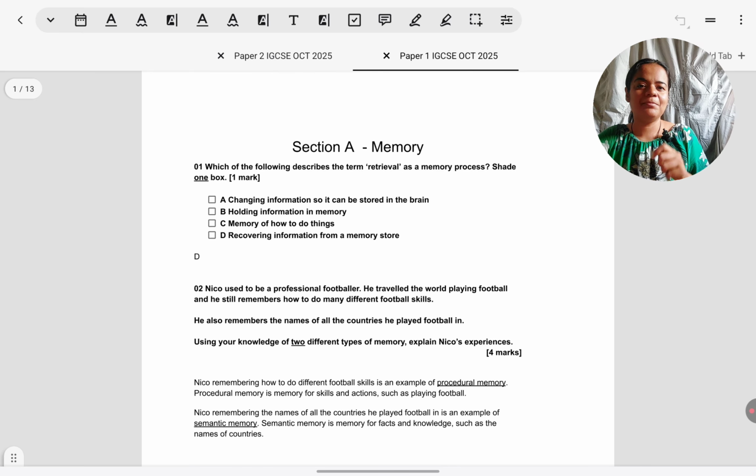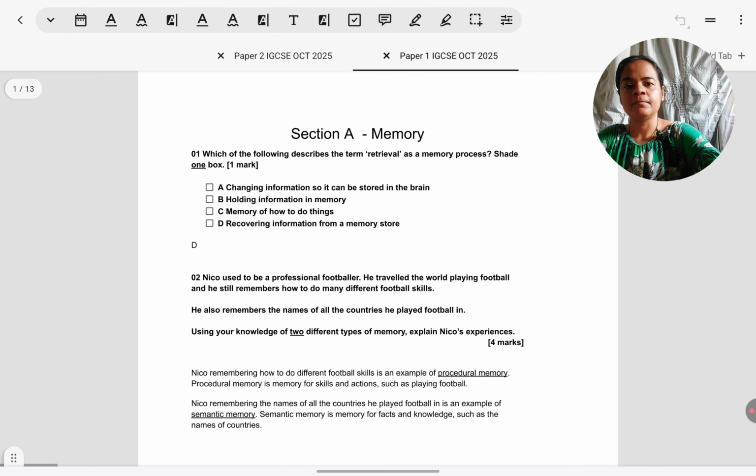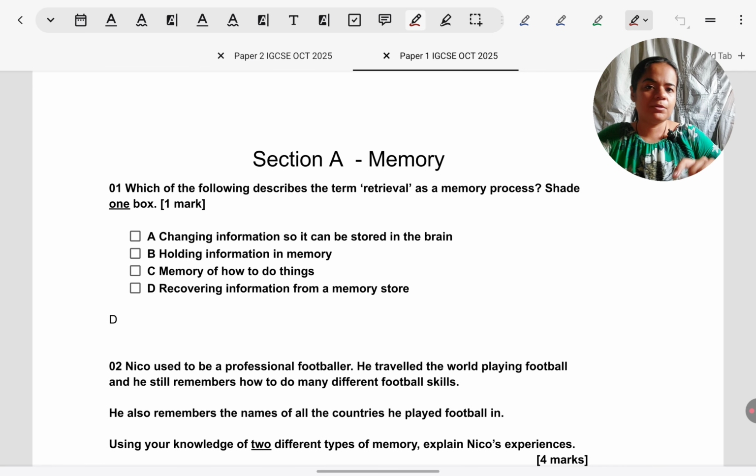Okay, let's begin by looking at the solution for paper 1. The first section is on memory, and many times we get MCQ questions. Always for MCQs, my suggestion is this: first, read the question. Without looking at the response choices, think of what the answer is.